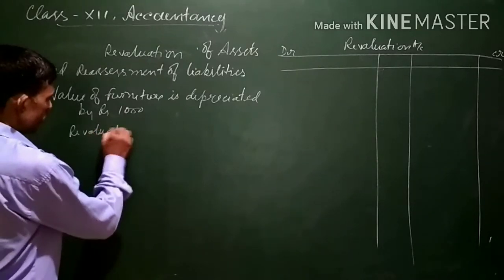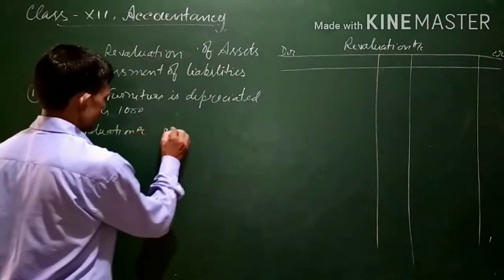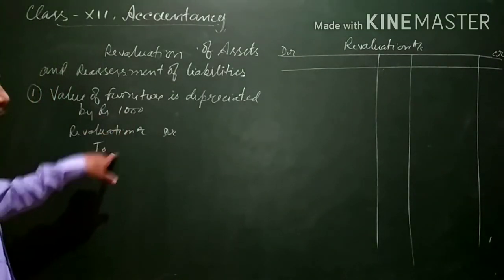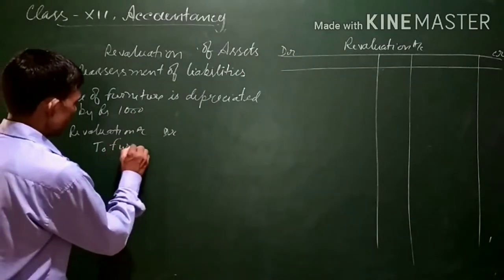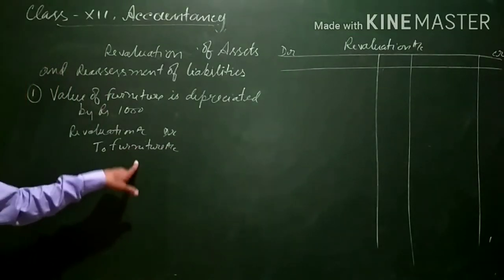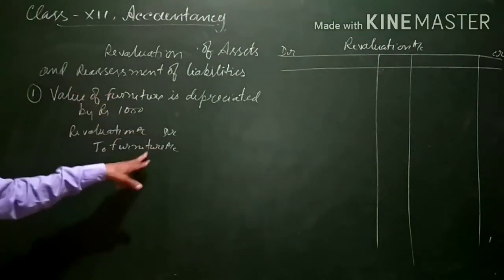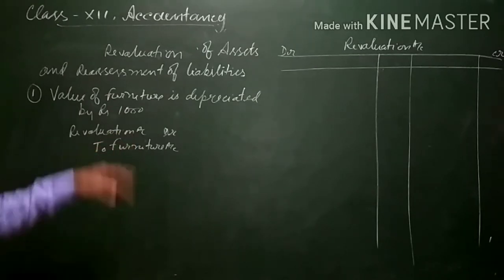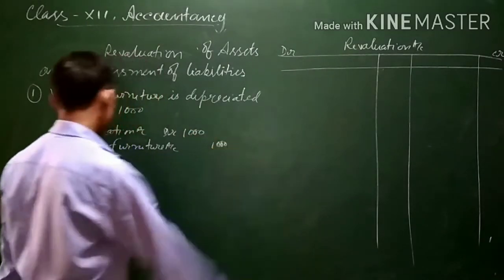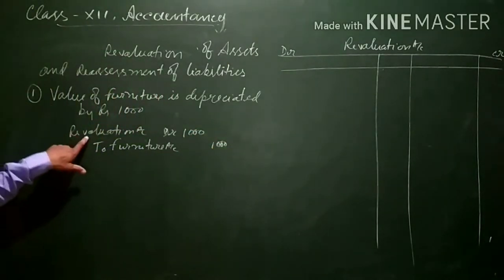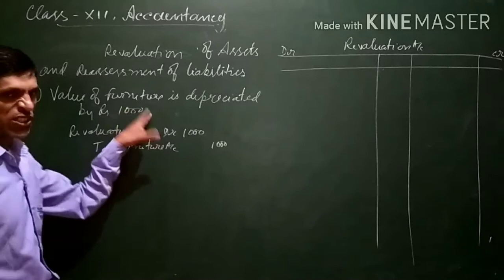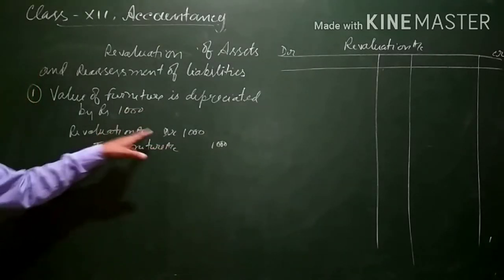The entry will be: revaluation account debited to, and the credit will be furniture, because there is a decrease in the value of furniture. Since furniture is an asset, if an asset decreases it is credited, if an asset increases it is debited. Here the value of furniture is decreasing, so furniture will be credited. Amount will be 1000. Revaluation account is a nominal account. For expenses and losses it will be debited. So if the value of an asset is decreasing it is a loss for us, so the revaluation account will be debited.